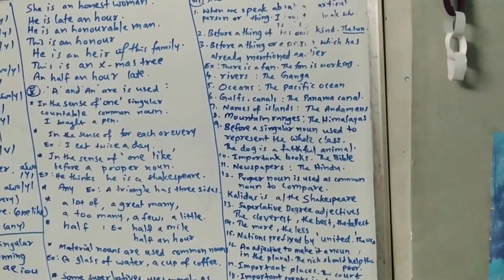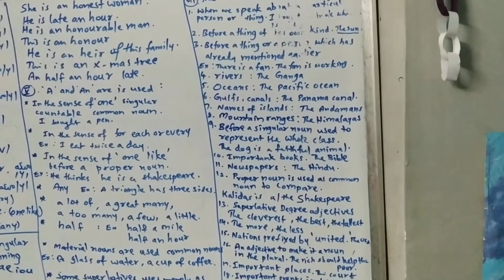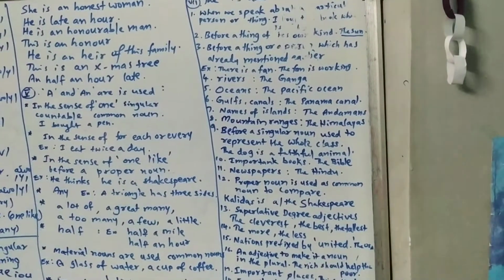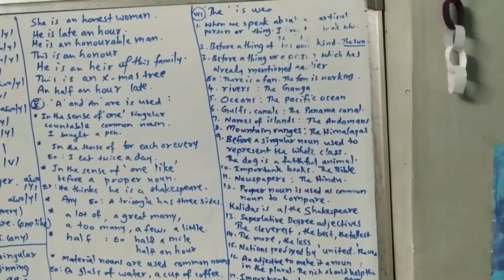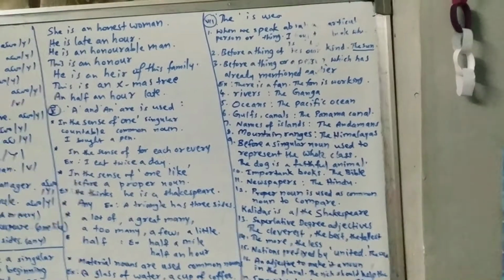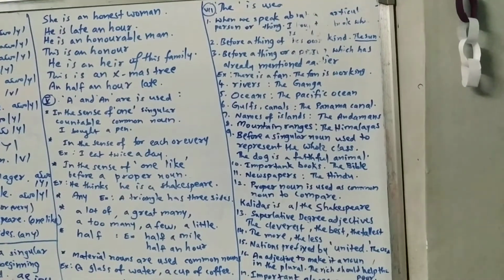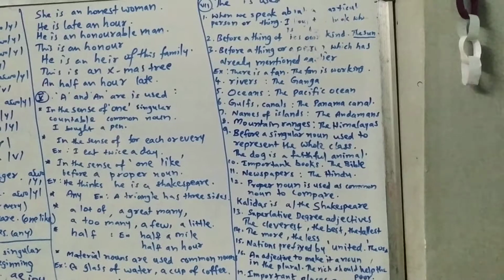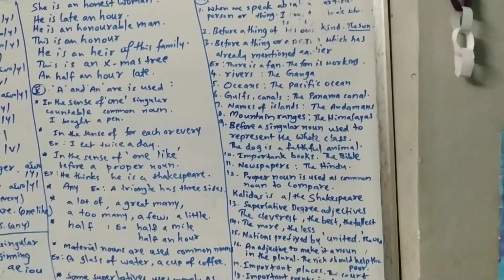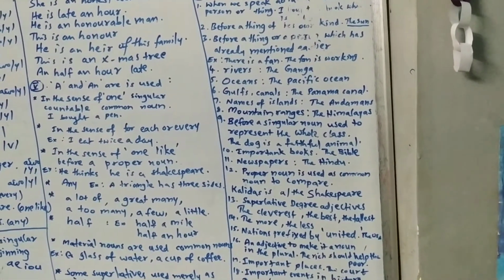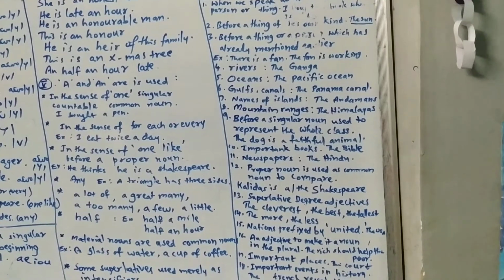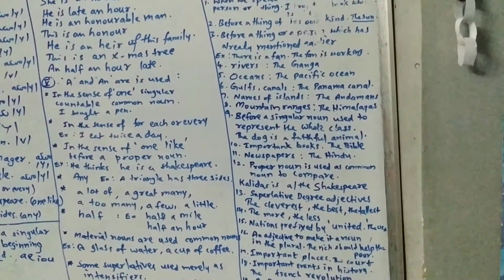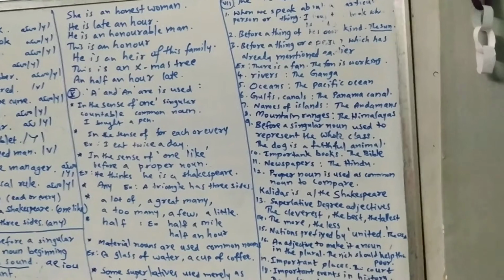Before the important books: the Bible, the Gita, the Ramayana, the Mahabharata, the Bhagavad Gita. Before the newspapers: the Eenadu, the Sakshi, the Varta, the Hindu, the Deccan Chronicle, the Indian Express. Before proper nouns used as common nouns to compare: Kalidas is the Shakespeare of India.